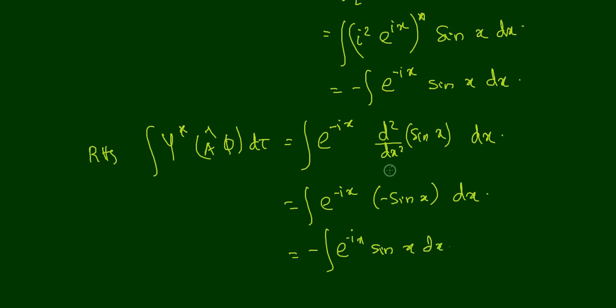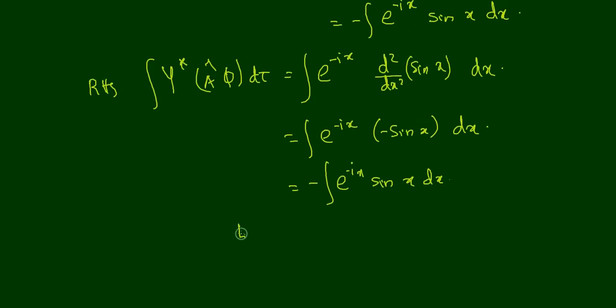Now you check the result of left hand side and right hand side. This is the left hand side, minus integral e raised to minus ix sin x dx. What is the result of right hand side? Minus integral e raised to minus ix sin x dx. Both are same, right? Therefore you can write LHS equal to RHS.